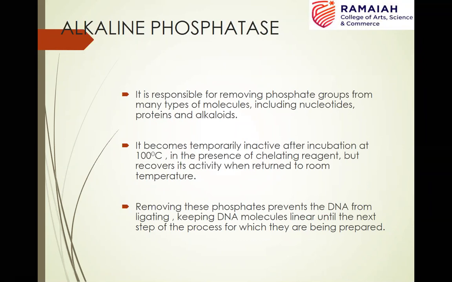But ligation can still happen when there is foreign DNA, because at the 5' end of the foreign DNA there is a phosphate group present. So the ligation takes place. The nicks present in the other strand can always be sealed by the cellular DNA repair mechanisms. That's how alkaline phosphatase is used while producing the recombinant DNA molecule.